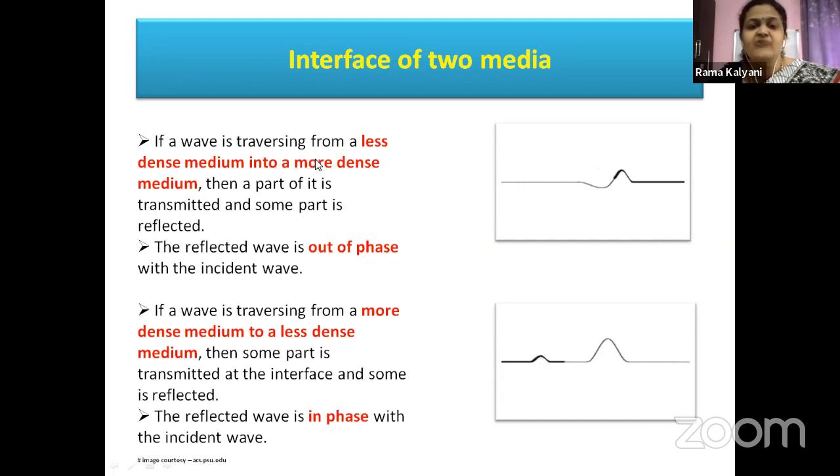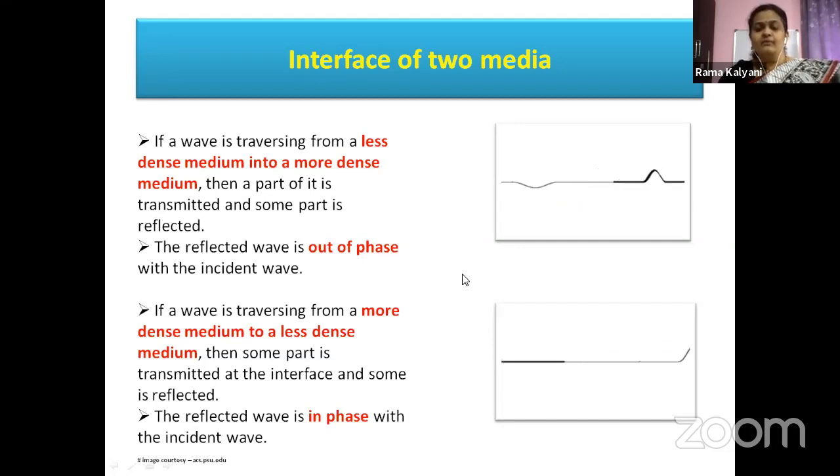If a wave is traversing from a less dense medium into a more dense medium, then a part of it is transmitted and some part is reflected. The reflected wave is out of phase with the incident wave. You can see some amount is getting transmitted, some is getting reflected, but in the opposite direction. The crest has become a trough. That is, the incident wave and the reflected wave here are out of phase.